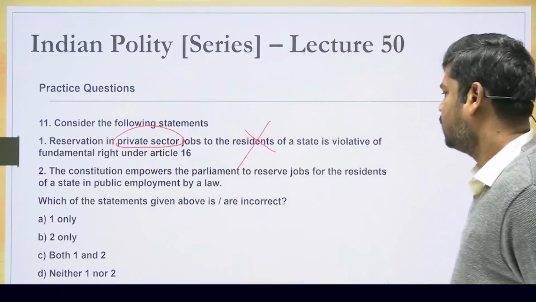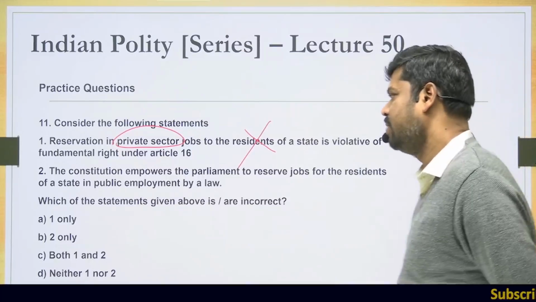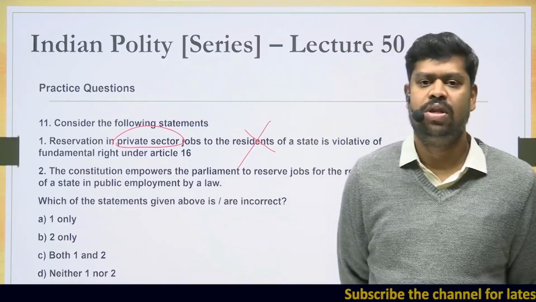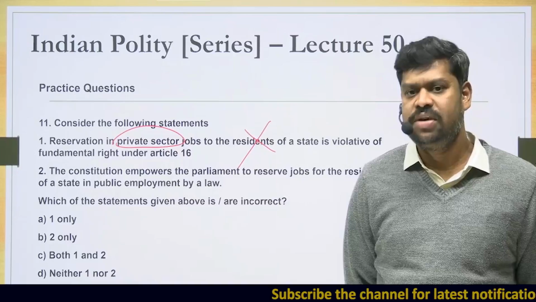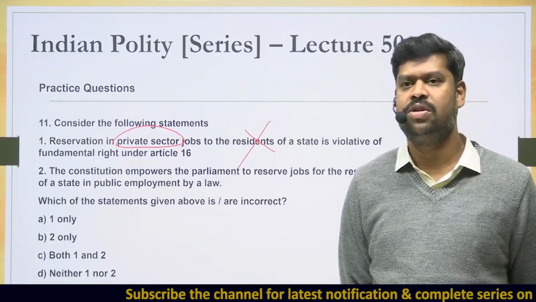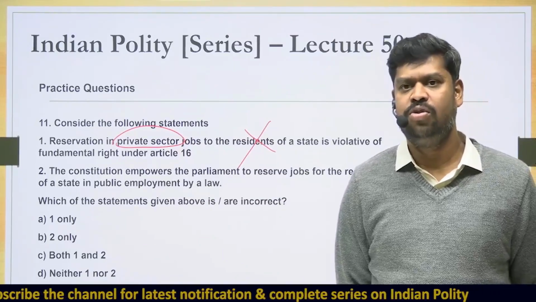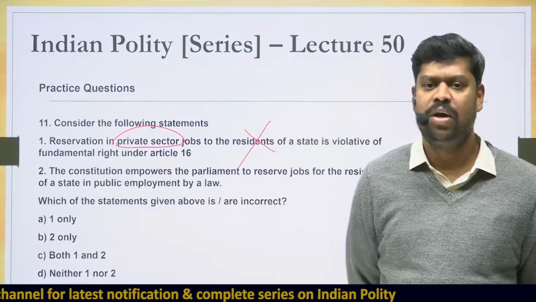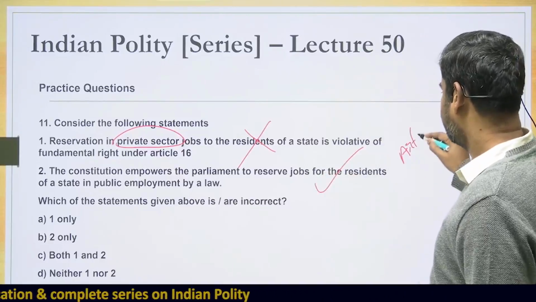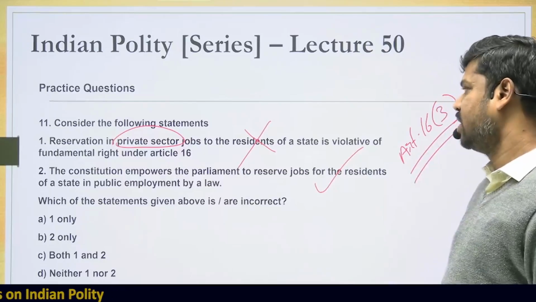The Constitution empowers the Parliament to reserve jobs for the residents of a state in public employment by a law. Yes, this is very much true, and in fact the only authority who has the power to reserve certain jobs to the local residents, be it an employment under the central government or the state government, by making a law, is the Parliament. This power is given to the Parliament under Article 16 Clause 3. We have discussed all those things. You can refer to the previous lectures.